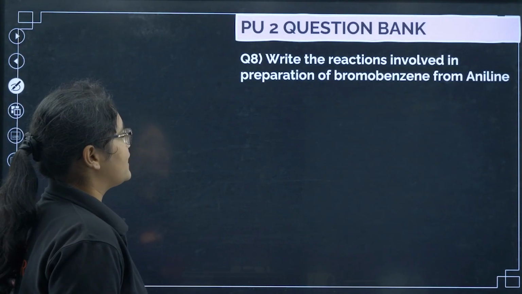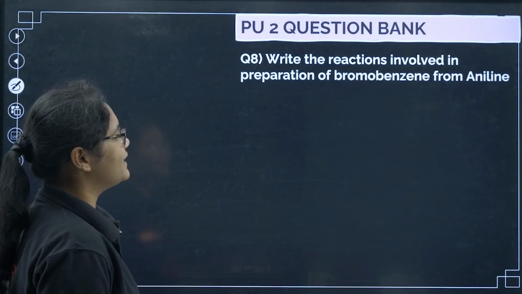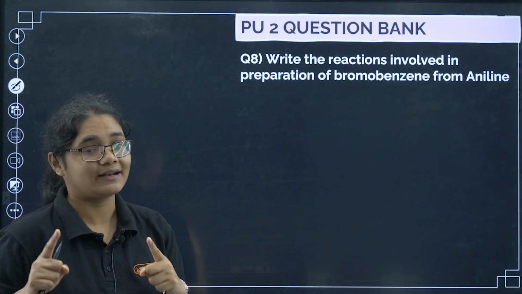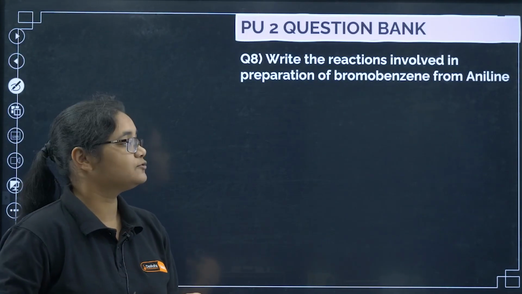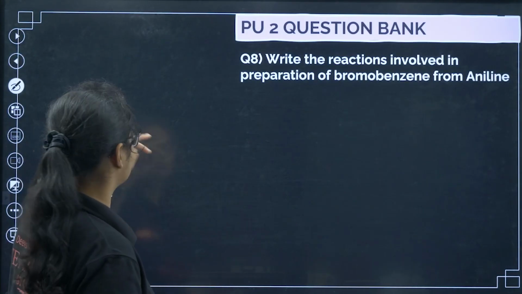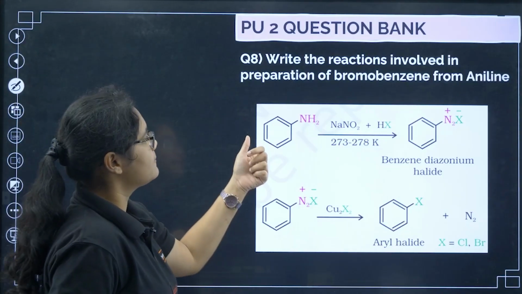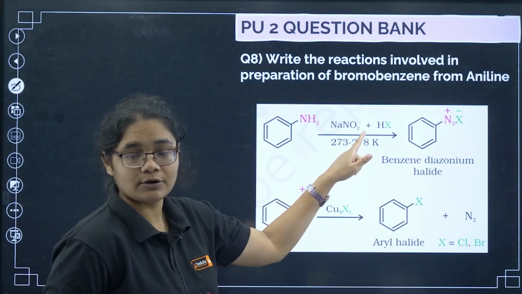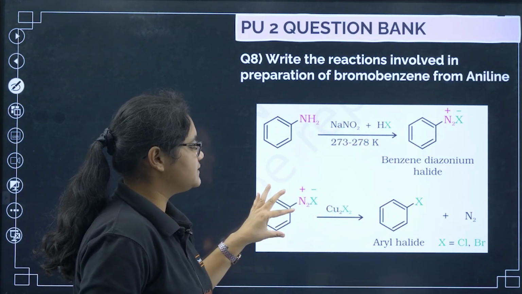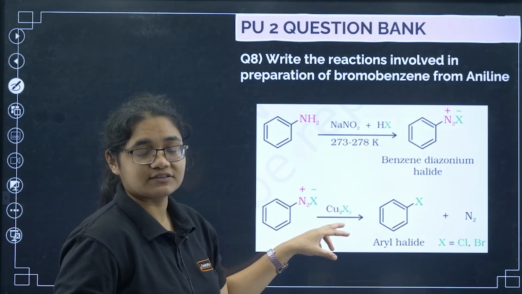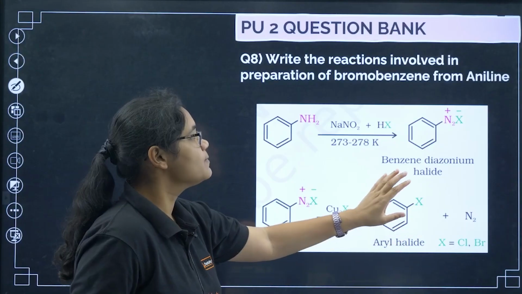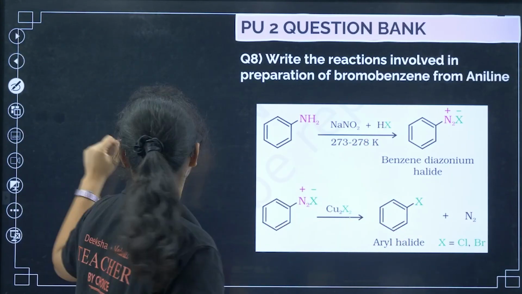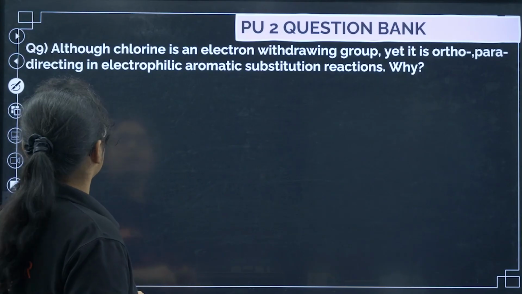Next question, what is the reaction involved in the preparation of bromobenzene from aniline? First aniline is converted to benzene diazonium chloride, and then benzene diazonium chloride is converted to bromobenzene. So there are 2 steps, 2 marks you can write down here. From aniline, first we get benzene diazonium chloride in presence of NaNO2/HX, and then once we get benzene diazonium chloride, you can use Cu2X2, that is your Sandmeyer reaction, to give you bromobenzene. So just replace X here with bromine.